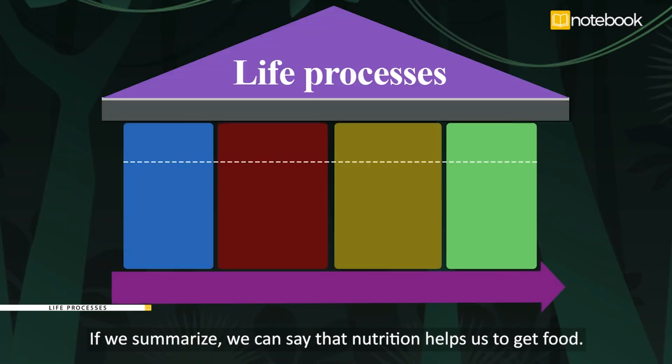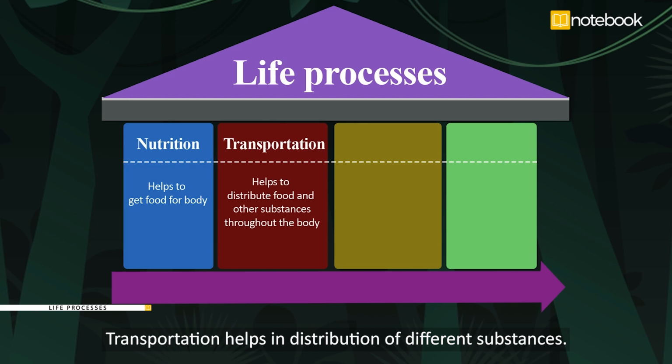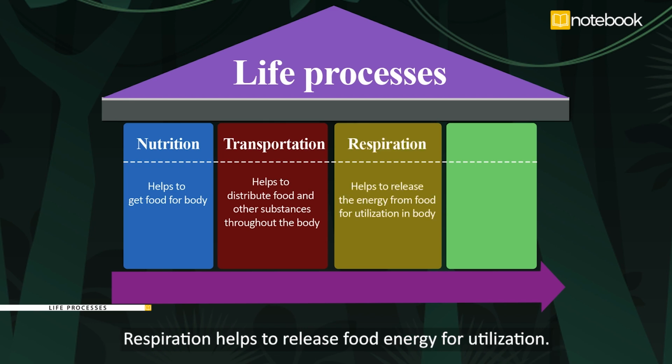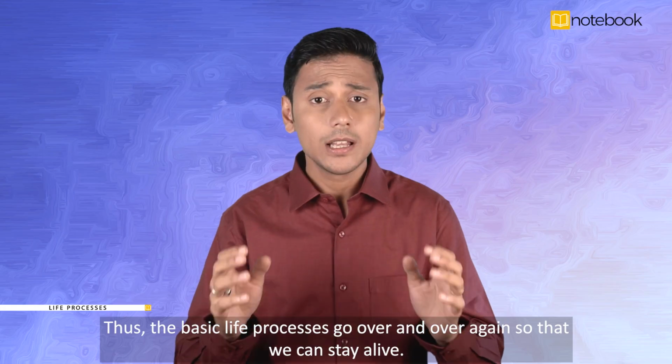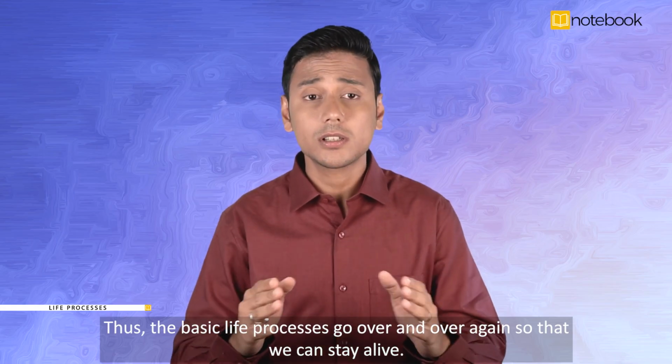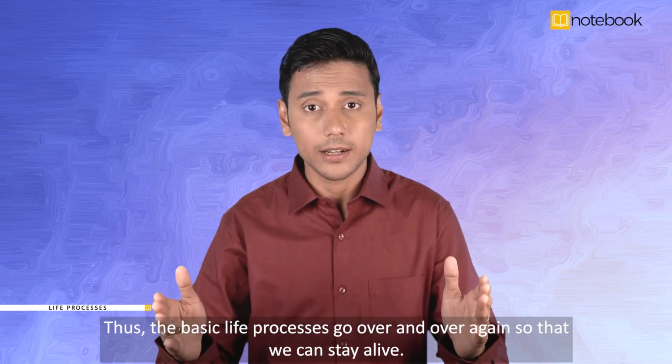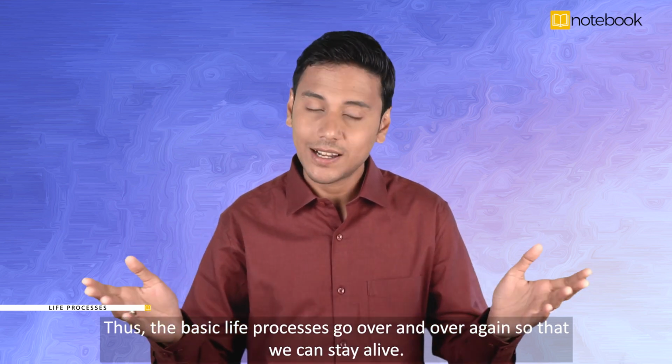If we summarize, we can say that nutrition helps us to get food. Transportation helps in distribution of different substances. Respiration helps to release food energy for utilization. And finally, excretion helps to remove the waste materials. Thus, the basic life processes go over and over again so that we can stay alive.